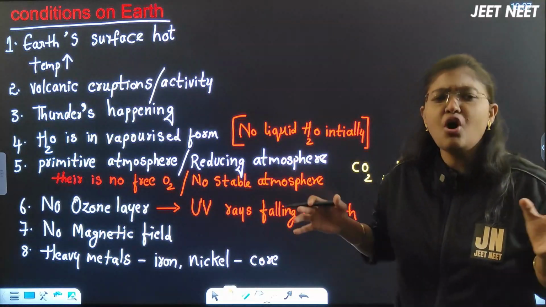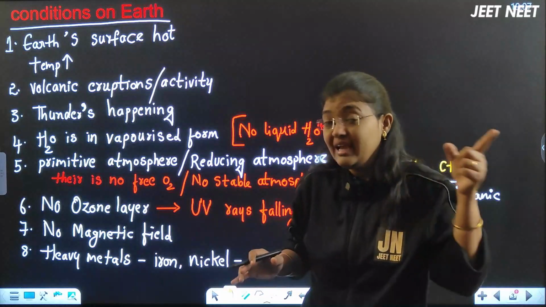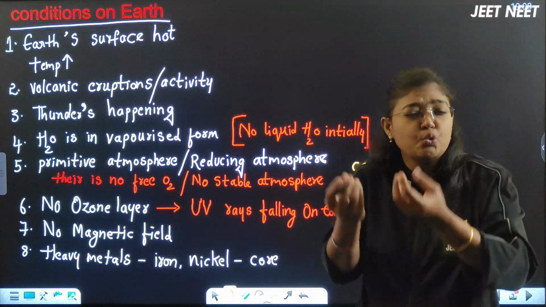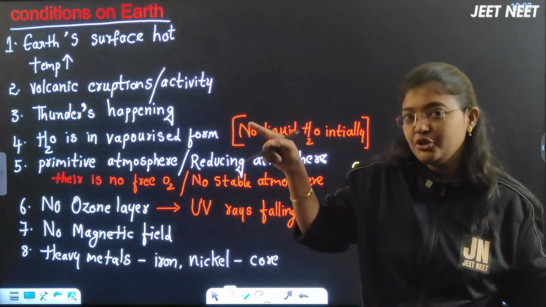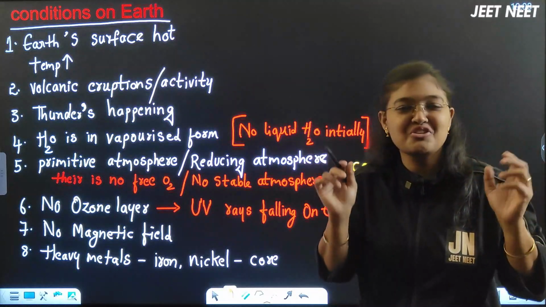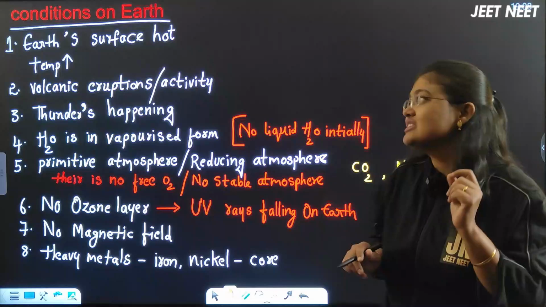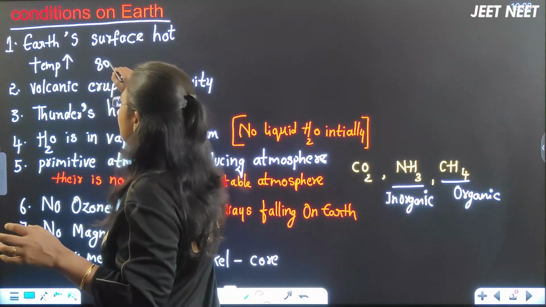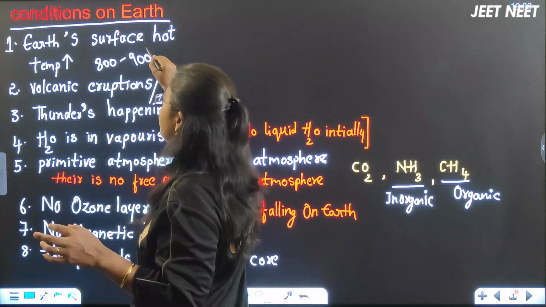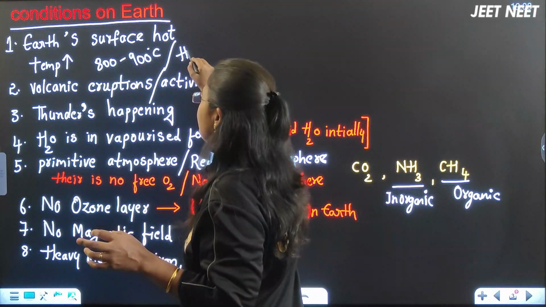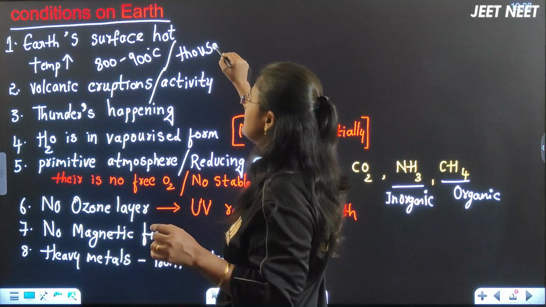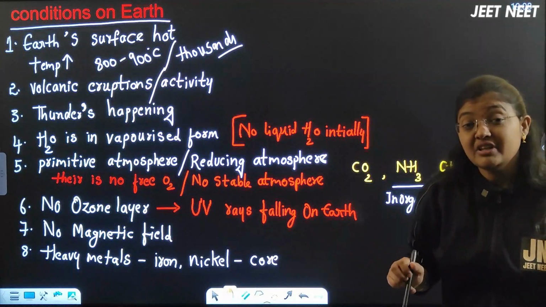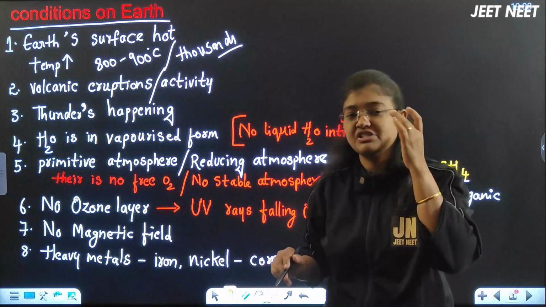The earth was very hot. We know that in the previous video we told that the Big Bang theory happened because of a huge explosion. If you watch that video, you will come to know exactly the imagination of the Big Bang theory, right? So the earth surface was very hot, beta. The temperature was around, generally we consider it as 800 to 900 degrees Celsius, or maybe some books might have written 1000 degrees Celsius, when the earth was formed for the first time.